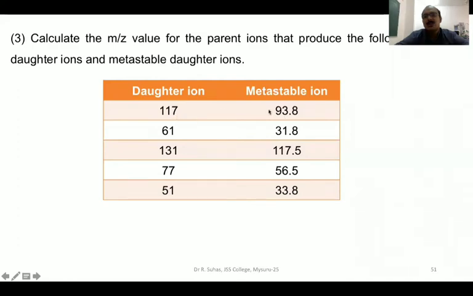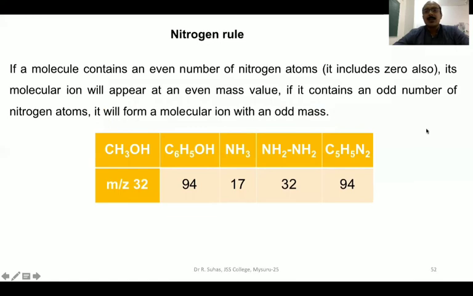That means each row corresponds to one problem: A, B, C, D, E. Not all the 5 parameters are for only one problem. There are 5 different problems. Using the mass of the daughter ion and the metastable ion, you have to calculate the mass of the parent ion. You do it by yourself, simple cross multiplication, simple mathematics. So solve by yourself. This is all about the metastable ions.